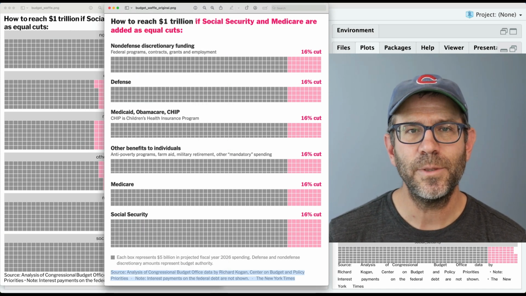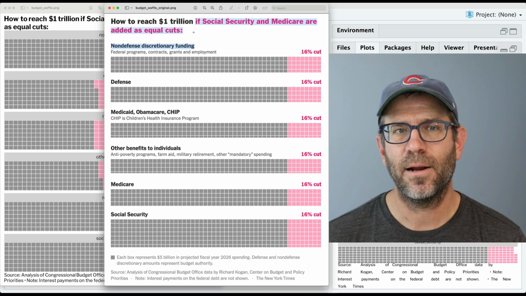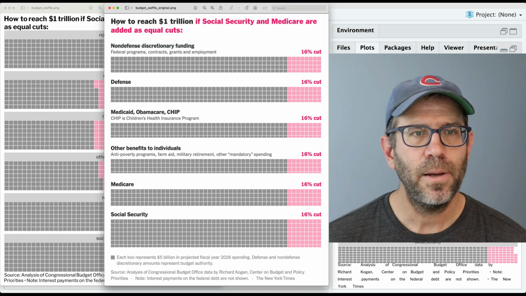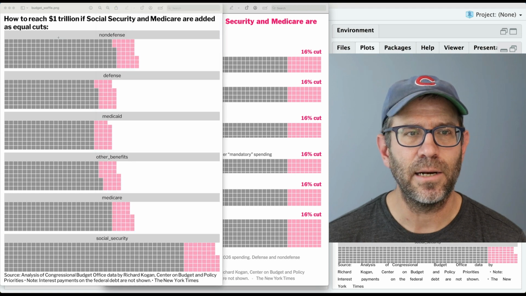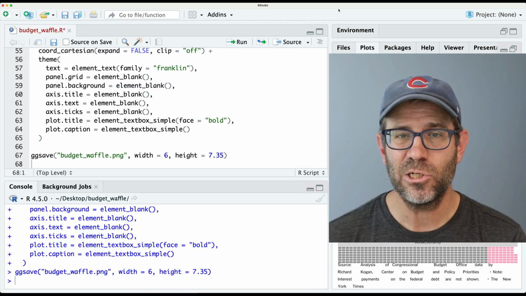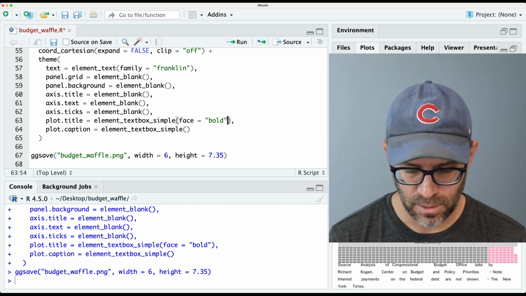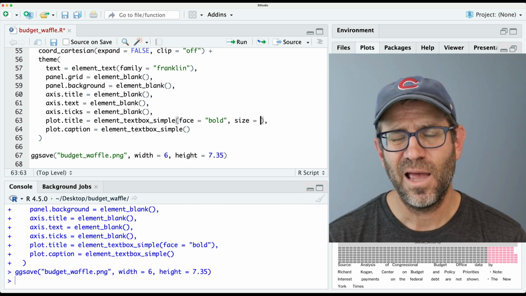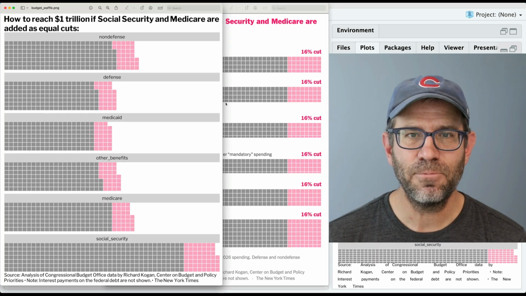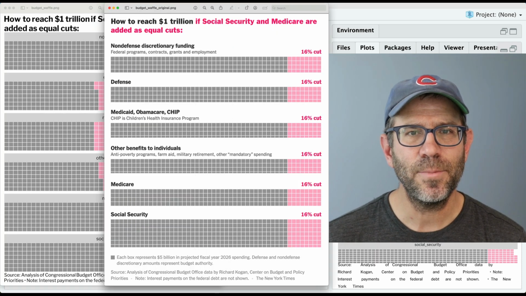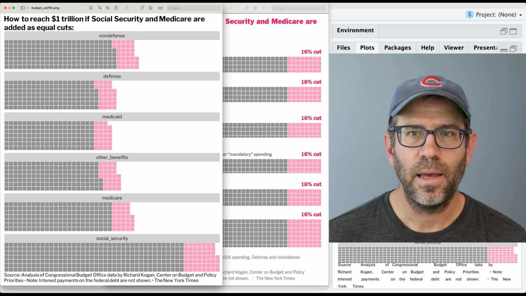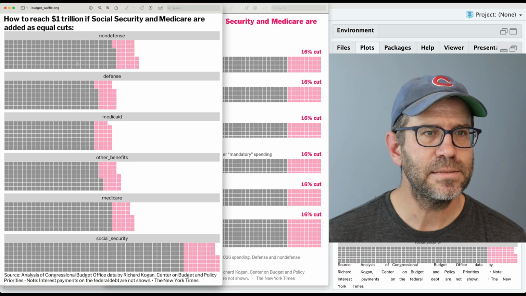And we are ultimately going to change the "if Social Security and Medicare are added as equal counts." We're going to make that reddish pinkish color. But I'm noticing that their line ends at "R" and ours ends at "added." So we can make it a little bit larger font. And so let's come in here, and I don't know how big it is by default. I should learn these things. Let's do size equals 15 as a start. And that's actually pretty good. That's maybe a little bit too big compared to what they have. So let's take it down to say 14. And I think that is going to be pretty nice.